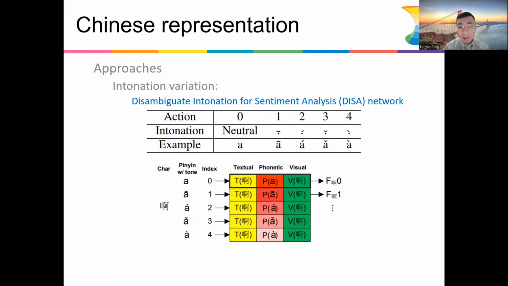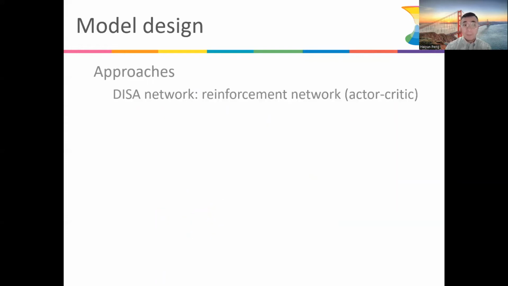For each of the indexes, it will have 3 components. The yellow box means textual embeddings, and the red ones are the phonetic features, which are the combination of the previous two features we introduced. And the green one are the visual features. So a combination of the three will form the features for each intonation of this Chinese character.